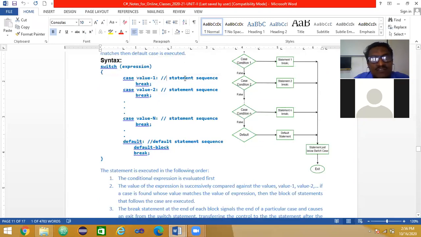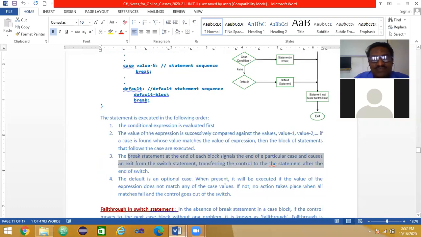If it matches, the statement is executed and then break. If it doesn't match here, it goes to the next case, case number 2. If this matches, this statement is executed. If not, it goes to the nth value. If it matches here, execute this and then break, come out. If none of the values match, then the default statement is executed. Finish. That is what is written here.